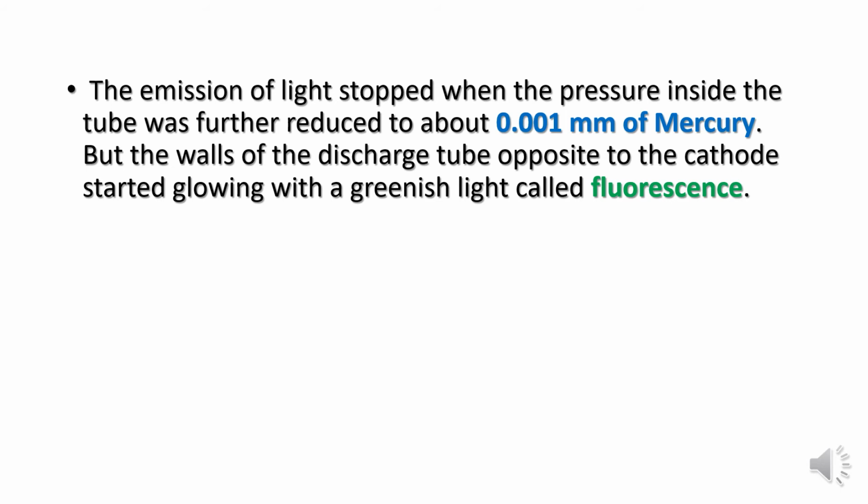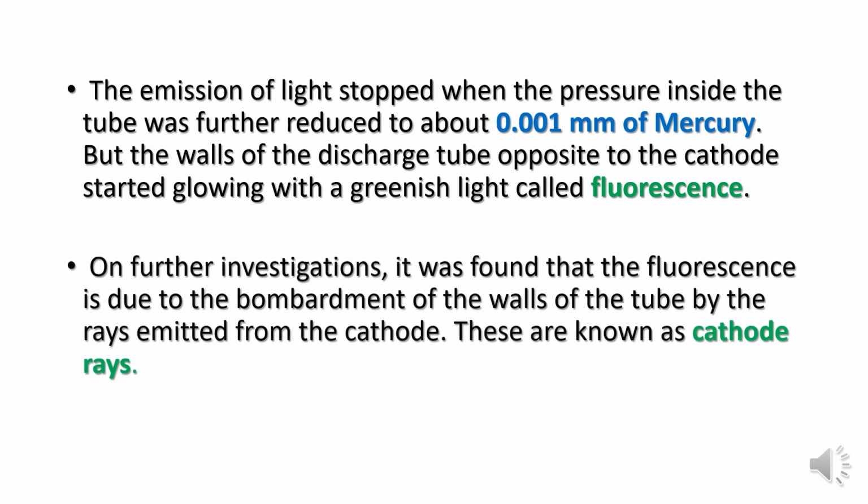But on the wall of the discharge tube opposite to the cathode, which is the anode, he observed that a greenish light was glowing near the anode, and he called it fluorescence. On further investigations, he did many experiments using the discharge tube, changing the electrodes with different metals like copper and iron, and also changing the gas present inside the discharge tube.